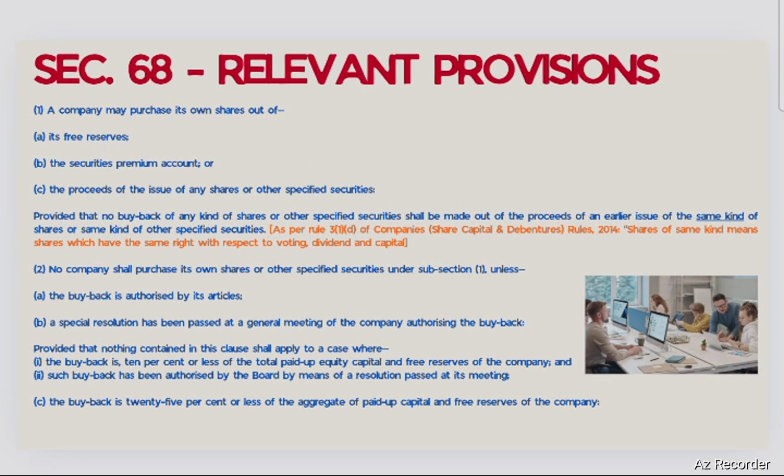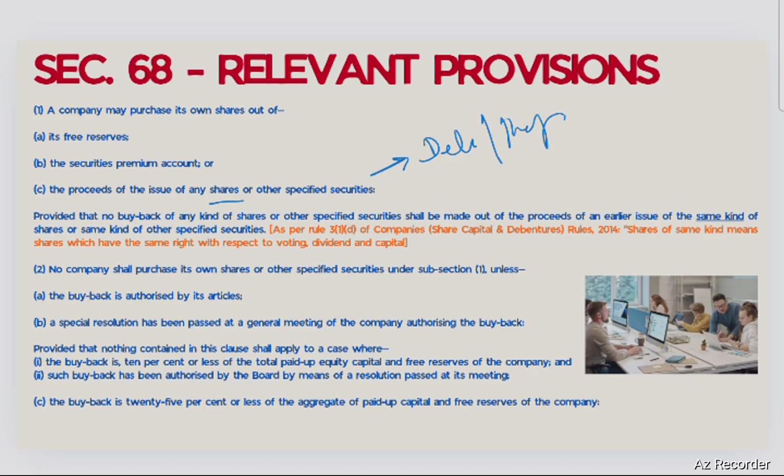As per section 68 of Companies Act, a company may purchase its own shares out of free reserves, security premium, or the proceeds of the issue of any shares or other specified security. Other specified security means debentures or preference shares, so they can also be bought back besides equity shares, provided that no buyback of any kind of shares or other specified securities shall be made out of the proceeds of earlier issue of the same kind of shares or same kind of other specified security.